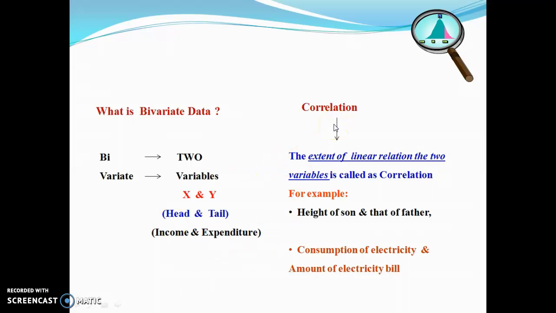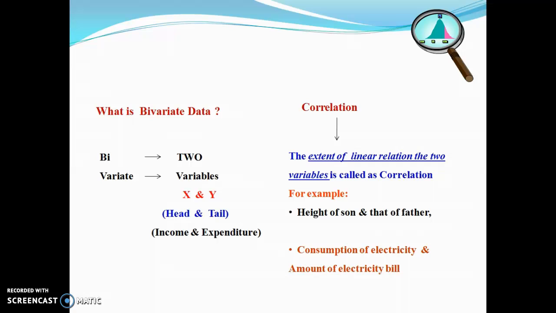Simply, correlation means the relationship between two variables. As I told you in the examples, height of son and that of father. Similarly, consumption of electricity and the amount of electricity bill.